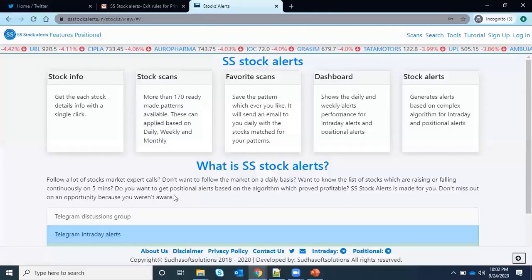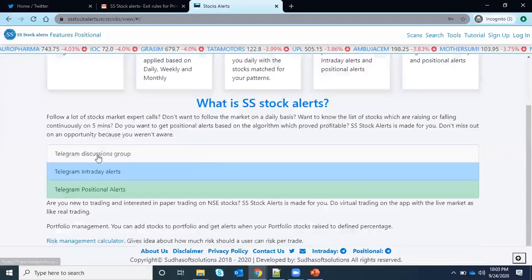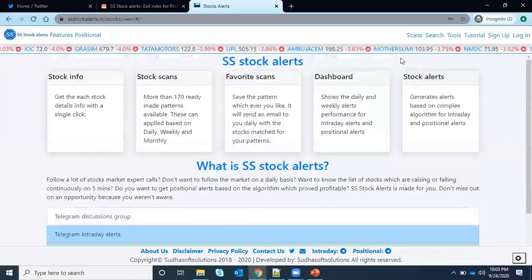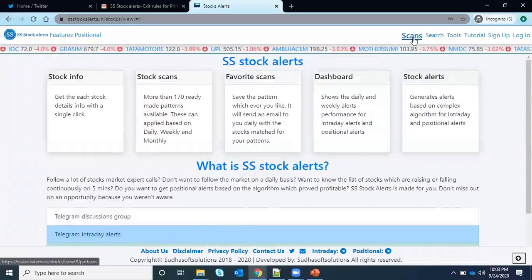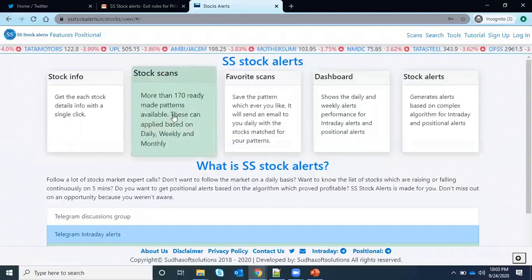Okay, so you can go to sstalkalerts.in. It will show you the first screen. From here, if you want to join the discussion group, you can join here. The links are available here, scans. This is the link for our scans. Either you can click here, or here, which will take us to the scans page. So I just clicked it.